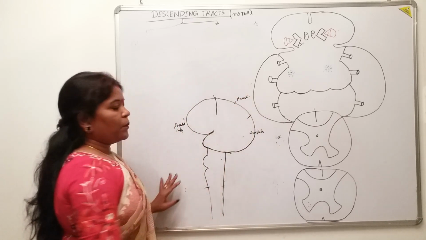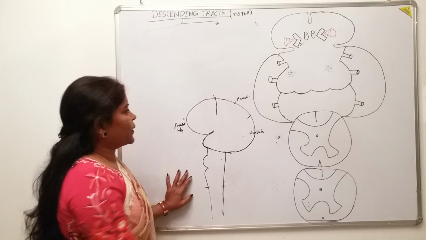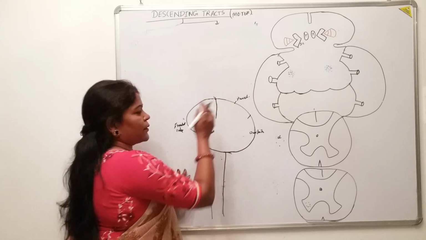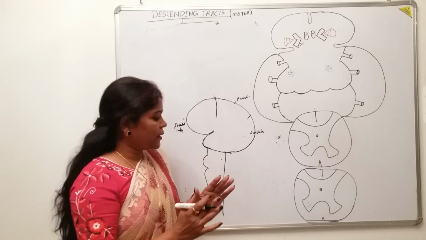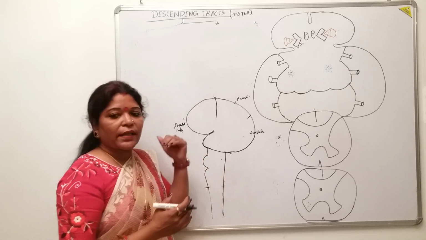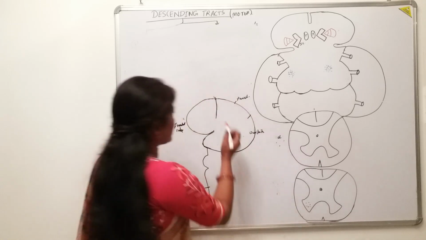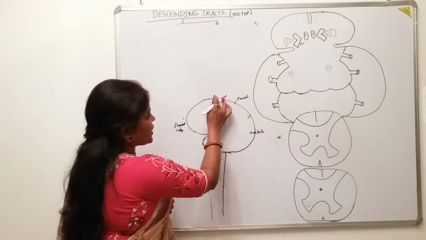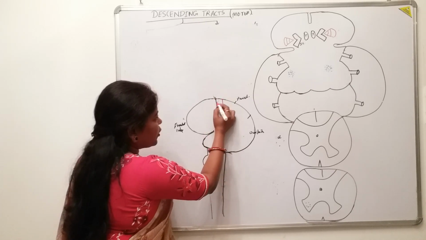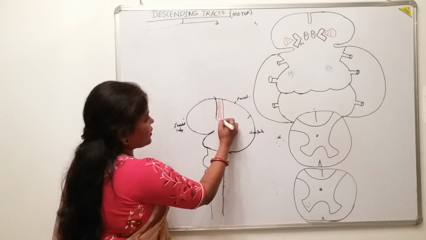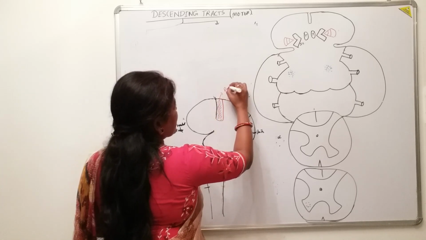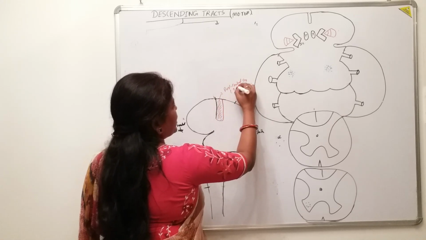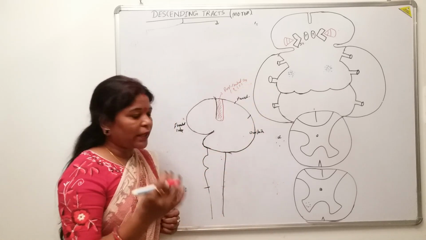Now, where is the motor area of the cerebral hemisphere? This is the central sulcus. The central sulcus divides the motor area from the sensory area. And in the previous class we have seen that the sensory area is situated behind this central sulcus. So the central sulcus is present here, and behind that is the post central gyrus. This is the post central gyrus, that is the area number 3, 1 and 2, or the primary somatosensory area.